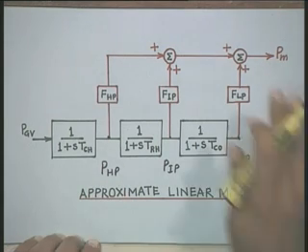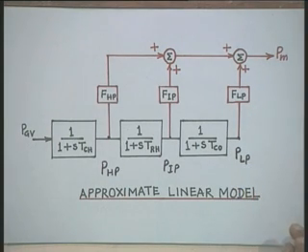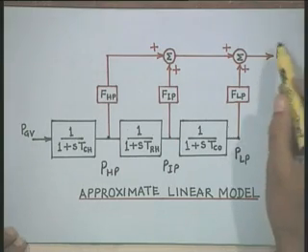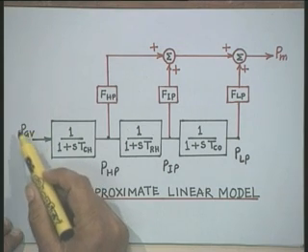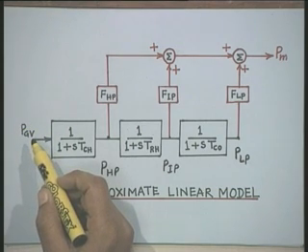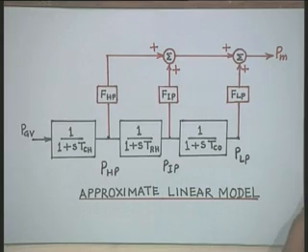Therefore, now we have a complete transfer function relating the mechanical power PM which is developed by the steam turbine and the governor valve position. In case you have another configuration, instead of single reheat, if you have a two stage reheat system, then we may have to add one more section. Therefore, depending upon the actual configuration, one can develop a transfer function relating the governor valve position to the mechanical power input.